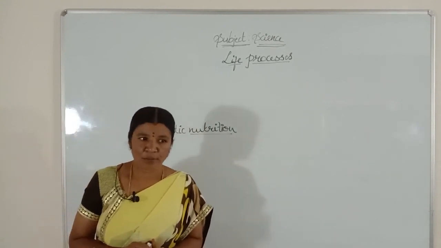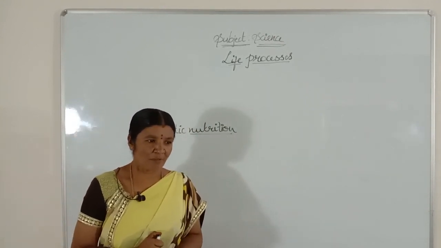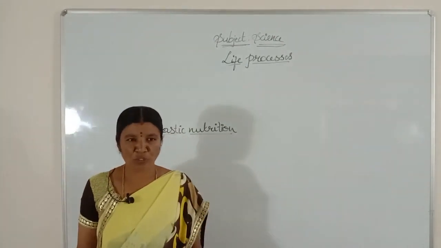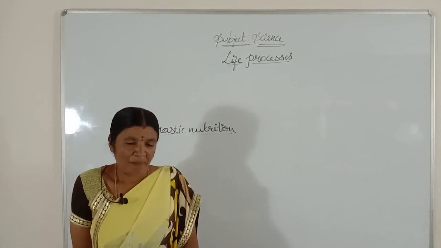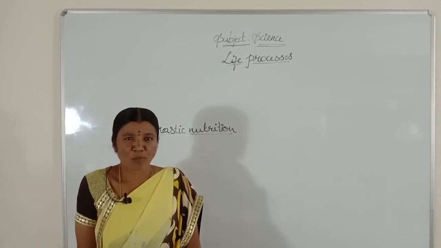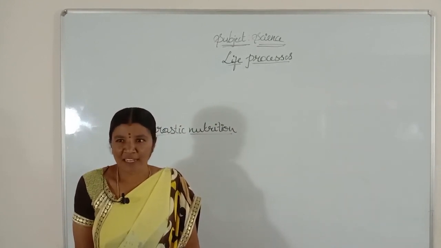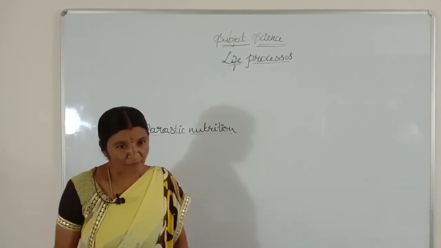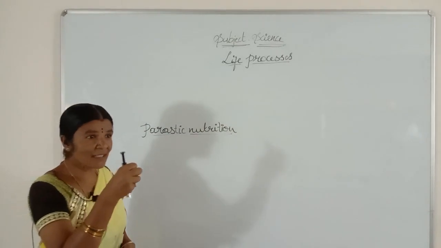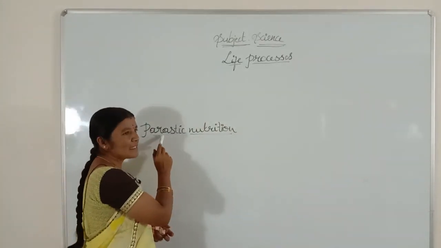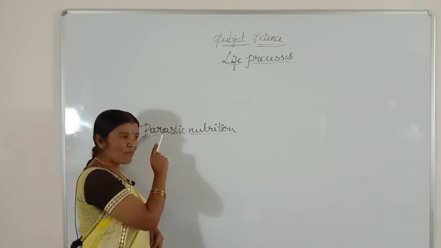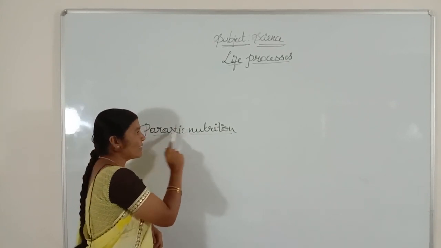This we are familiar with. I think many of you, if you don't wash your hair properly, some small kind of insects will be in your head. That is nothing but lice. They obtain their food by sucking the blood of humans. This type of nutrition we regularly see. That type of nutrition we call parasitic nutrition.